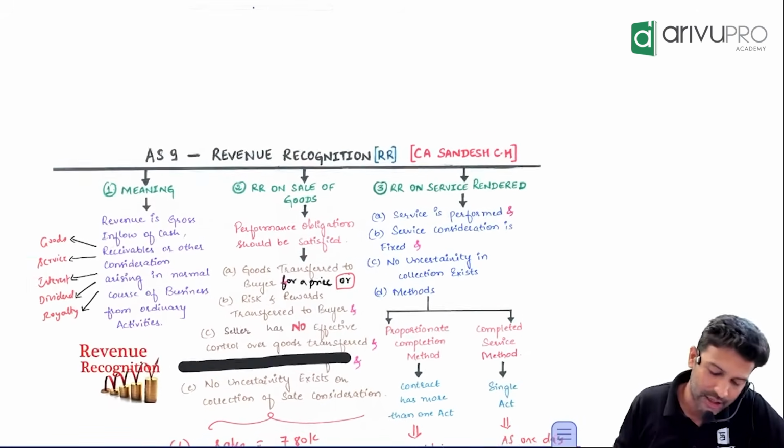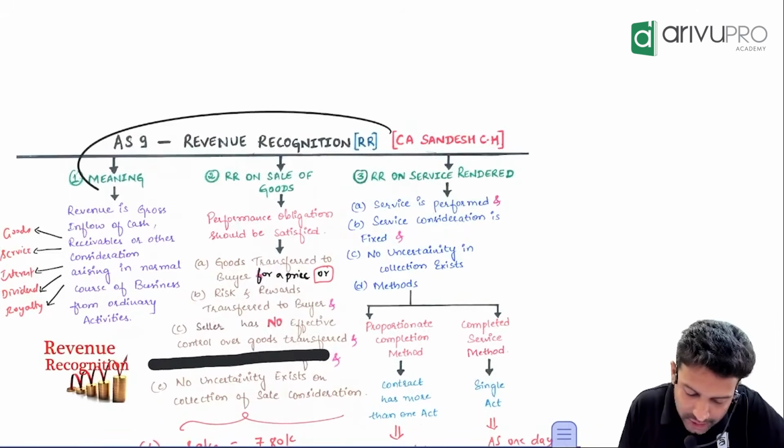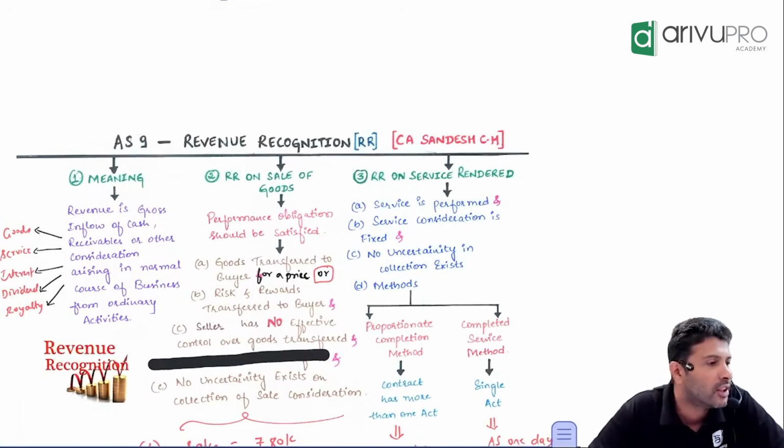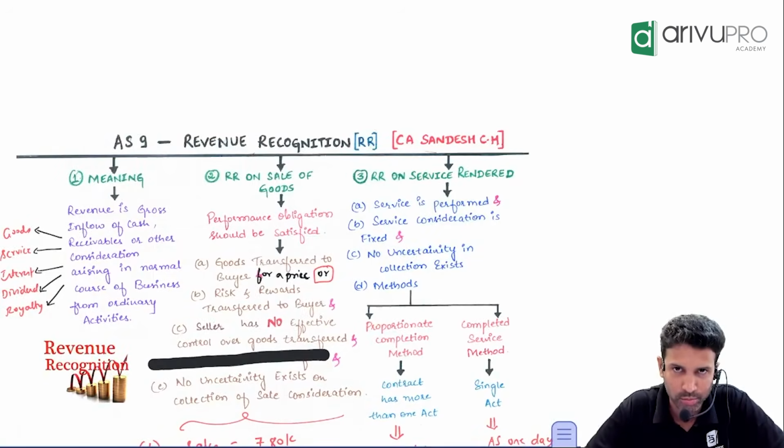Hello people, let's continue our discussion on the marathon series. Now it is AS9 revision, which is revenue recognition.